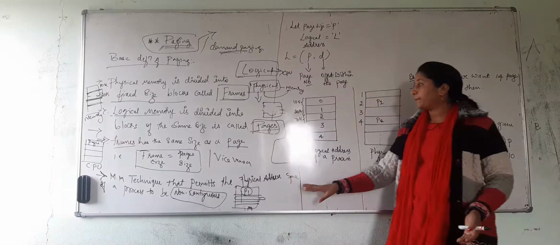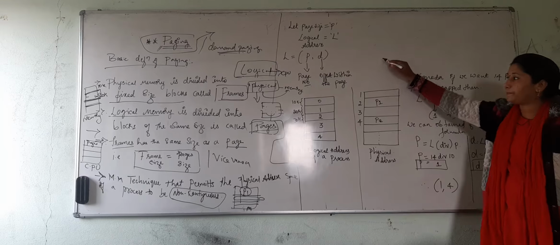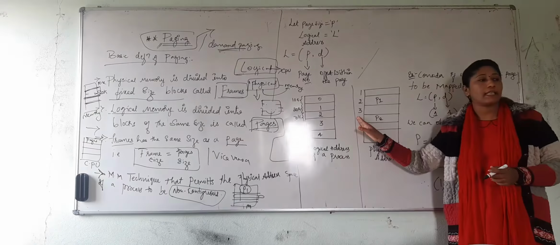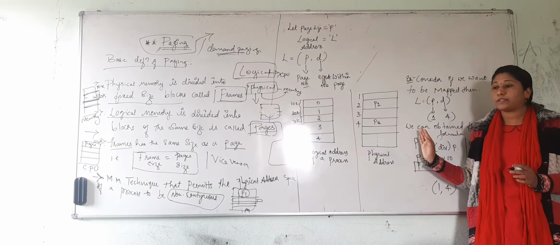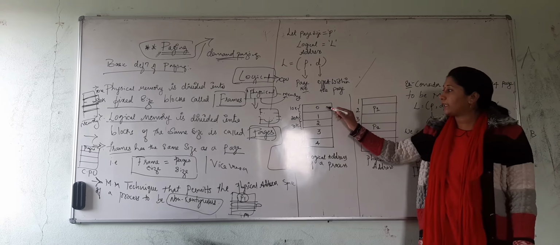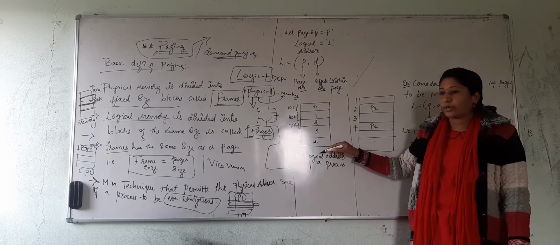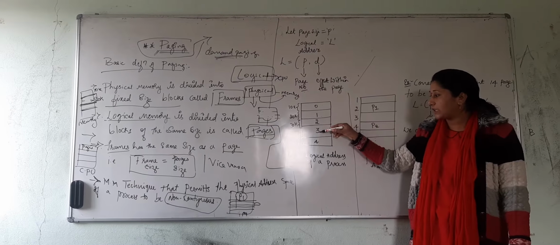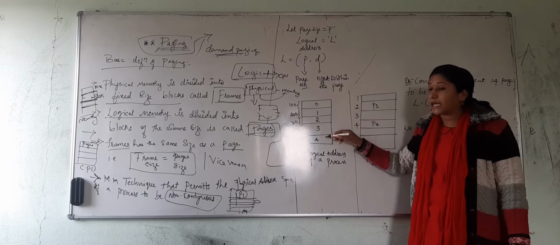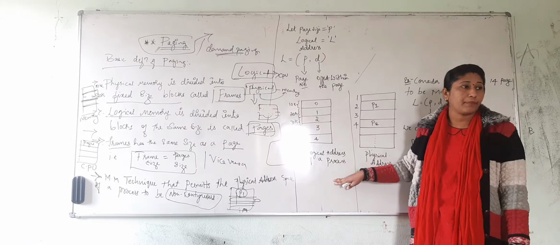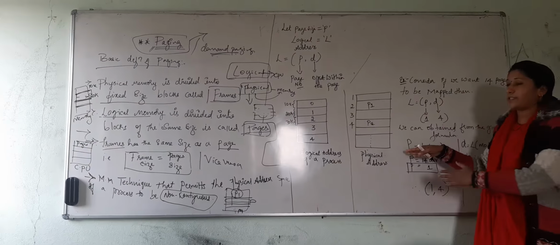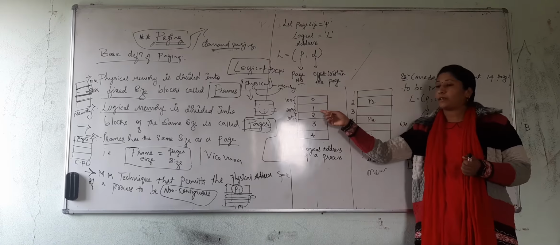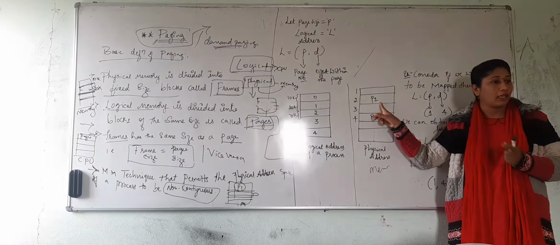Is that clear? So here a similar thing we have considered. I've drawn two figures where one indicates your logical address space, the CPU, and the other is your memory. These are the locations: 0th, 1st, 2nd, 3rd and 4th, because these are the addresses generated by the CPU here. And in the physical memory, that is our main memory, at which particular location which process is being allocated.